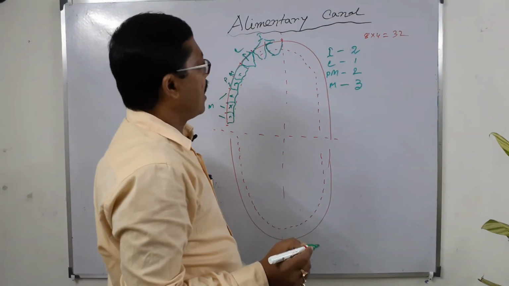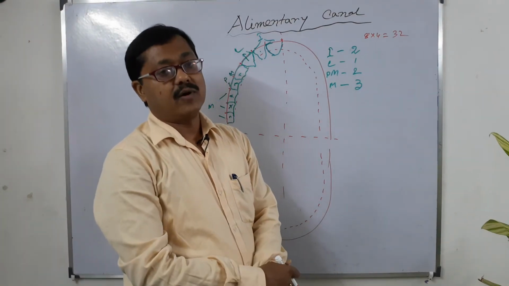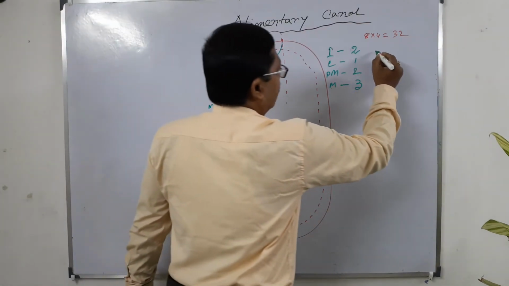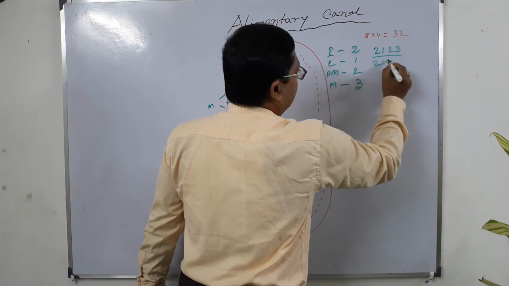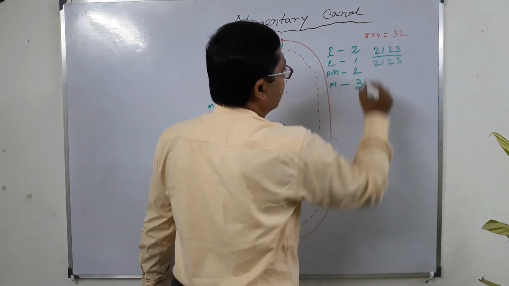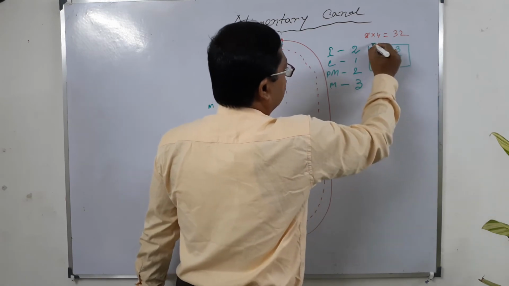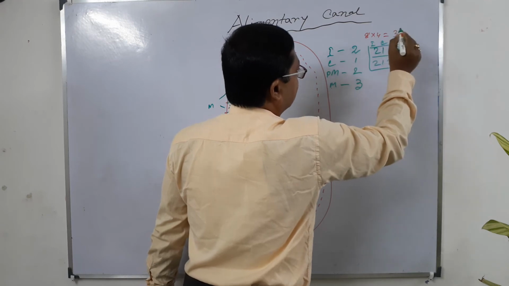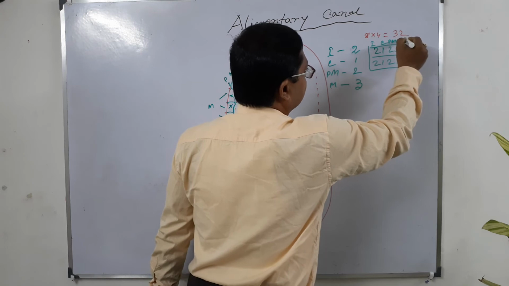So how can we write the dental formula of the adult human body? 2, 1, 2, 3 by 2, 1, 2, 3. This is our adult dental formula: 2 incisor, 1 canine, 2 premolar, 3 molar.